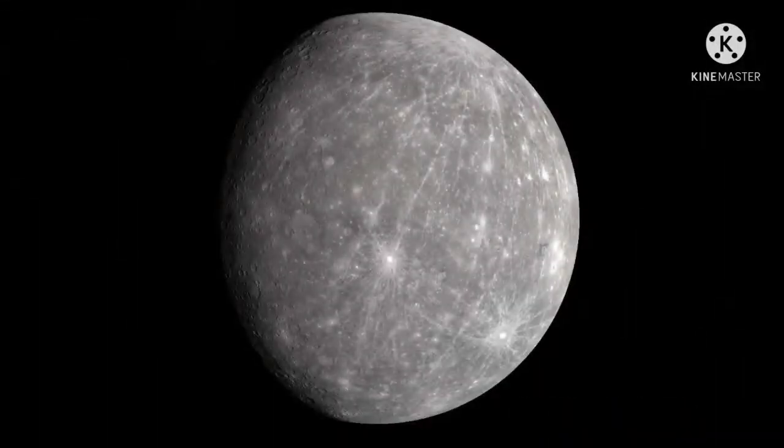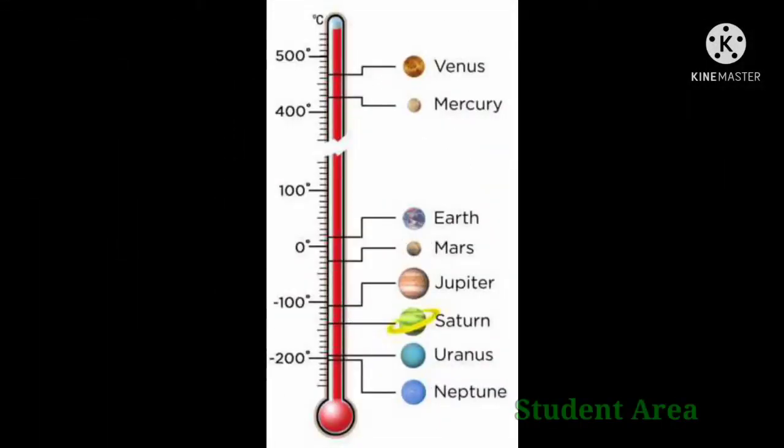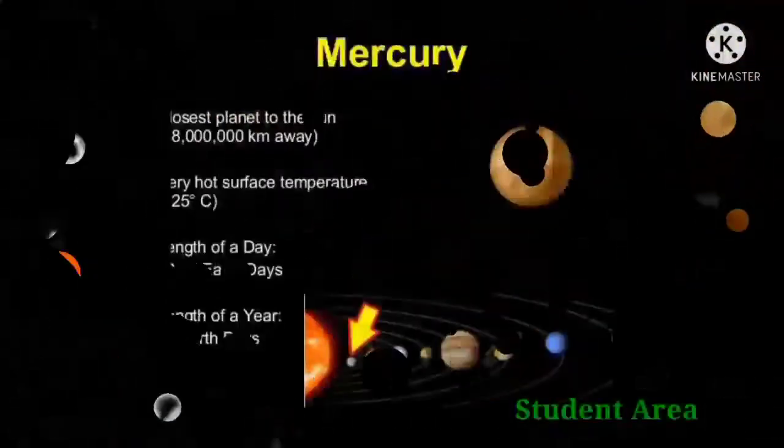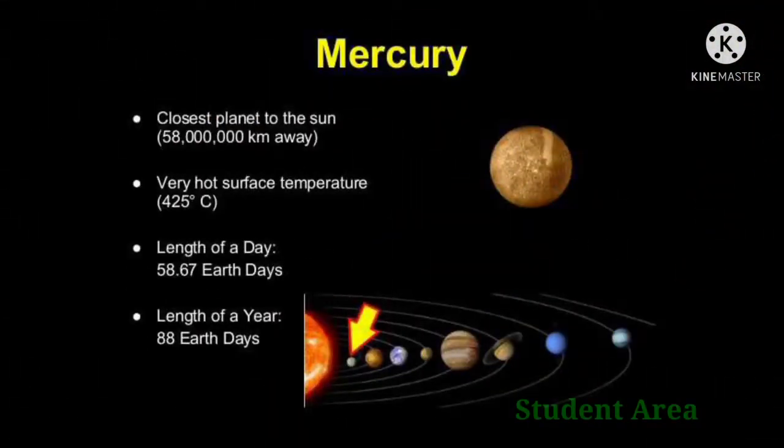That is, the surface can reach 800 Fahrenheit. That means it reaches 430 degrees Celsius, and nighttime temperature on the surface can drop to minus 290 degrees Fahrenheit, that is minus 180 degrees Celsius. At last, we can't do a survey on Mercury due to solar radiation and also extreme temperatures. So people can't live on this planet, and Mercury goes around the sun every 88 Earth days.